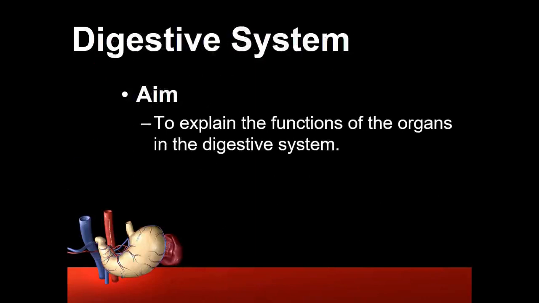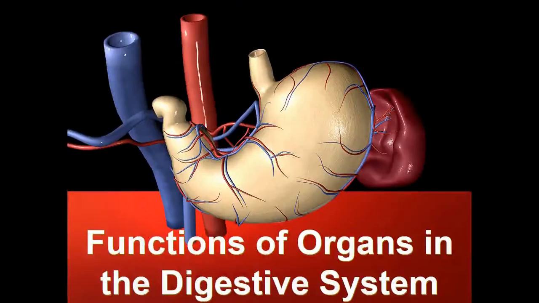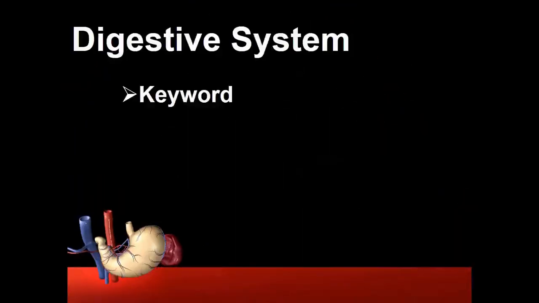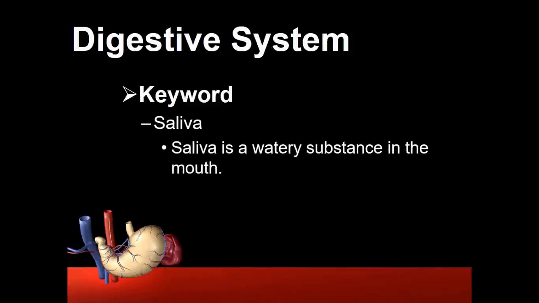I hope you all are ready with the resources, that is, your content book, workbook and notebook. Today's topic is functions of organs in the digestive system. Keyword: saliva. The food that we eat is mixed with saliva. Saliva is a watery substance in the mouth. It helps to make the chewed food into a pulp that is easier to swallow.